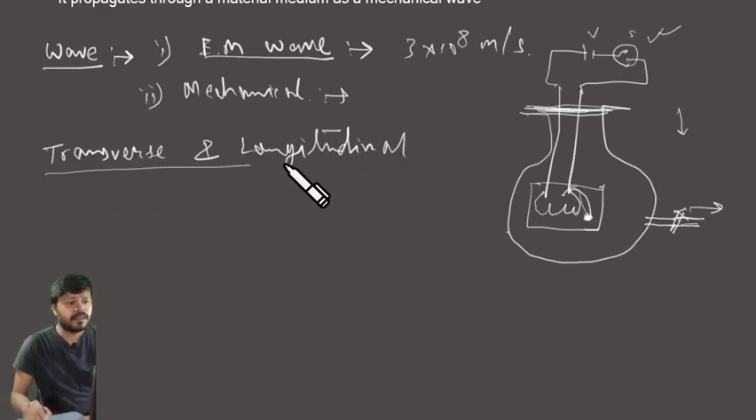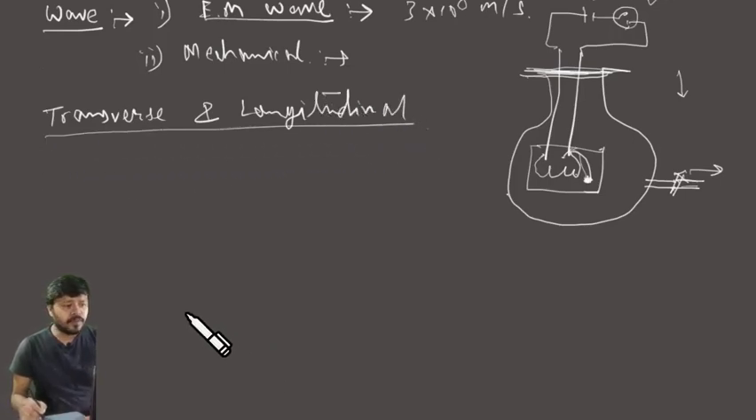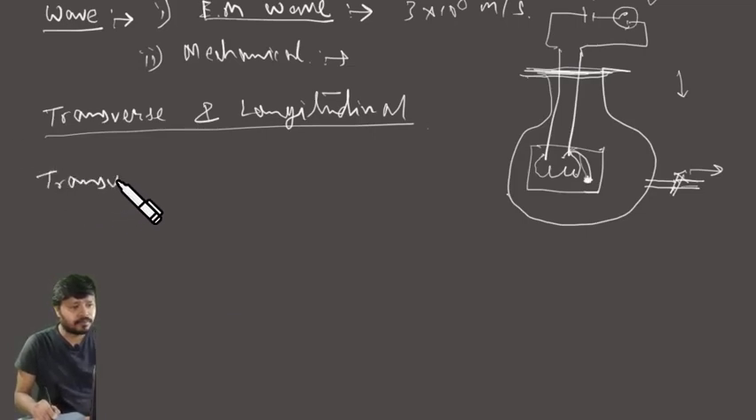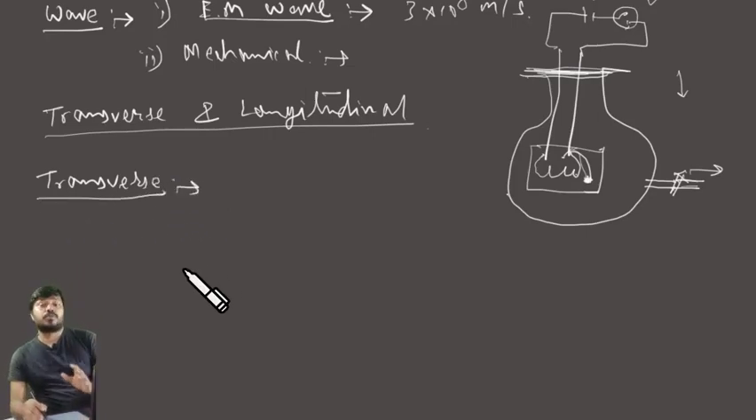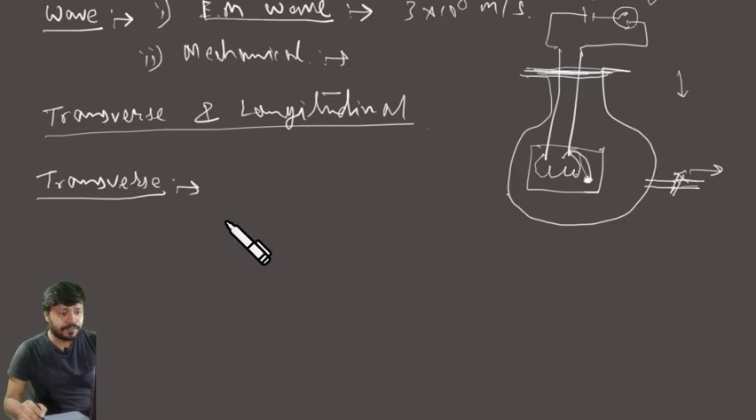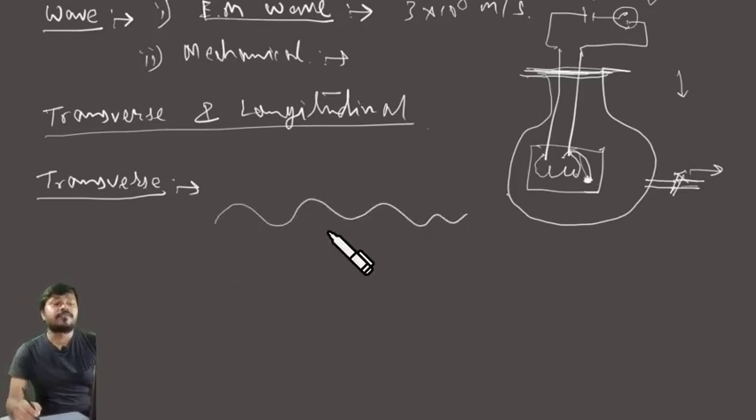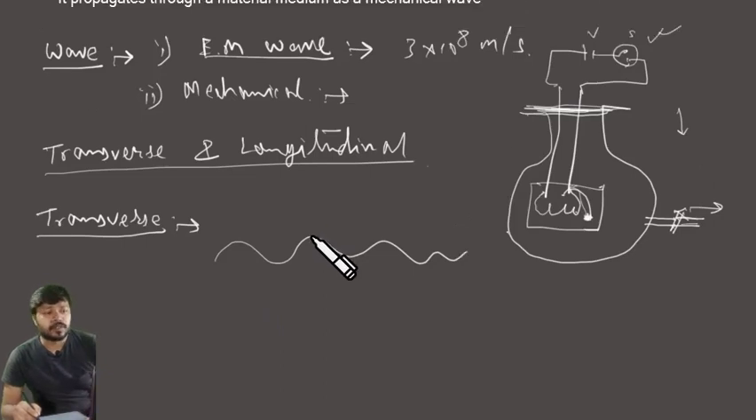Transverse and longitudinal. Let's talk about the transverse wave first. What is a transverse wave? That's the most common wave that comes to your mind when we say the word wave. That's the wave that is formed on the water surface.